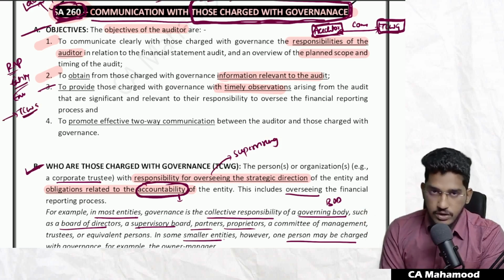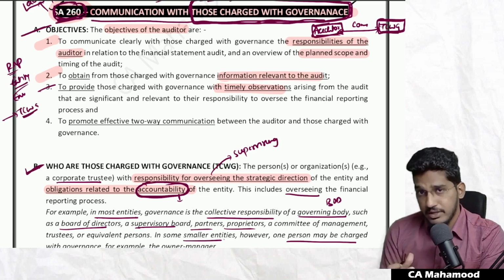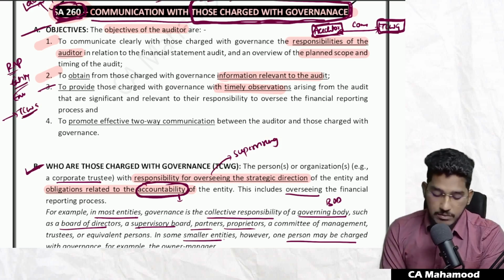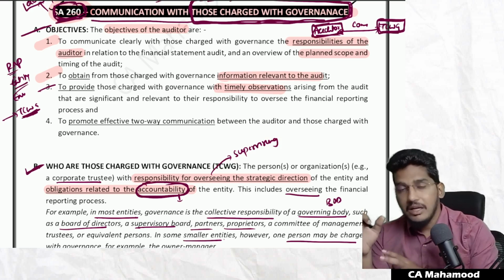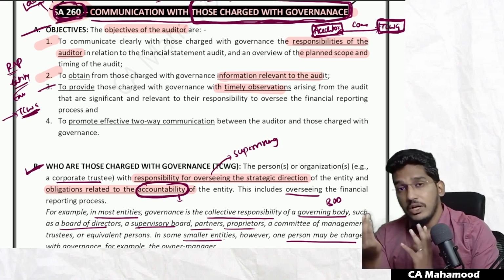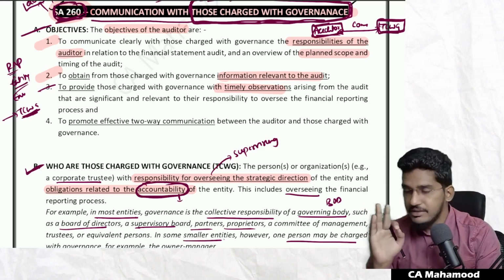So that's why, as an auditor, if you find any significant observations from the audit, you have to go and communicate with those charged with governance on a timely basis, so that they can also become aware whether there is something going wrong in their organization. That is the third objective.